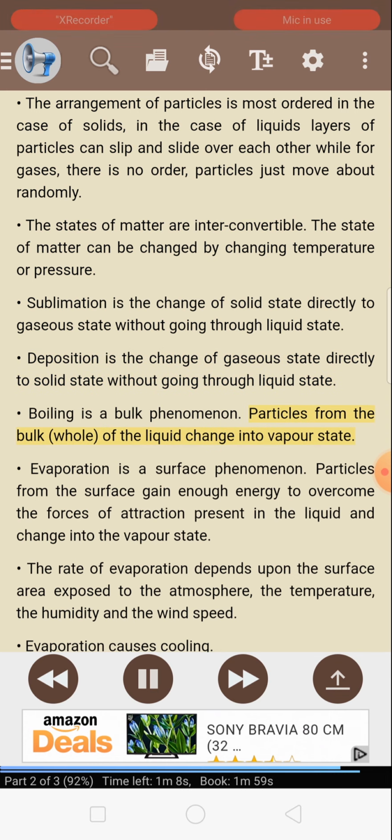Boiling is a bulk phenomenon. Particles from the bulk whole of the liquid change into vapor state. Evaporation is a surface phenomenon. Particles from the surface gain enough energy to overcome the forces of attraction present in the liquid and change into the vapor state. The rate of evaporation depends upon the surface area exposed to the atmosphere, the temperature, the humidity, and the wind speed. Evaporation causes cooling.